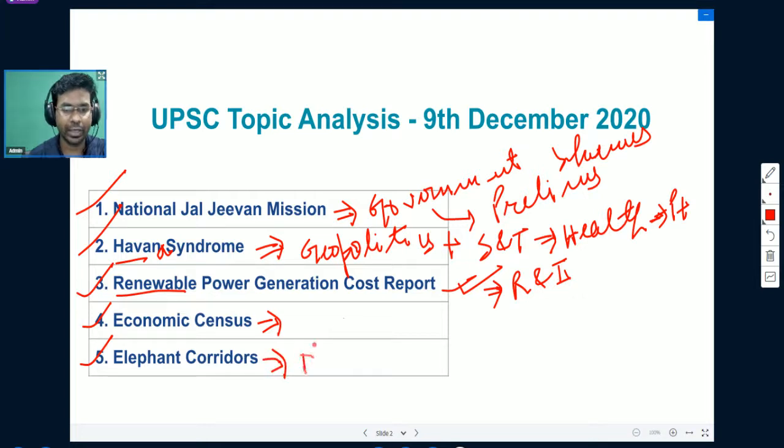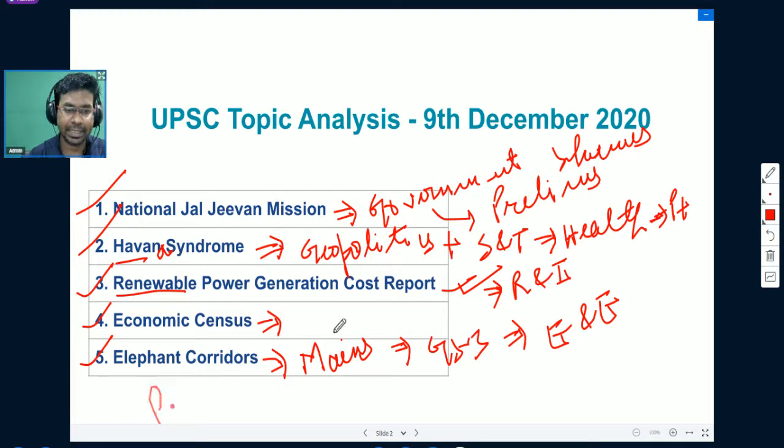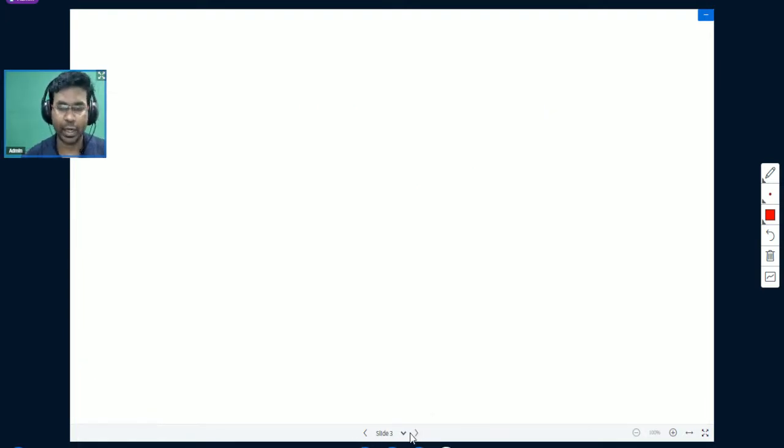Elephant corridors is a very important topic for the mains examination, that too for general studies paper 3, where we talk about environment and ecology and man animal conflict. So it is important from the environment and ecology perspective, and it may be helpful for your prelims exam as well as for your mains exam. So let us begin those topics one by one.